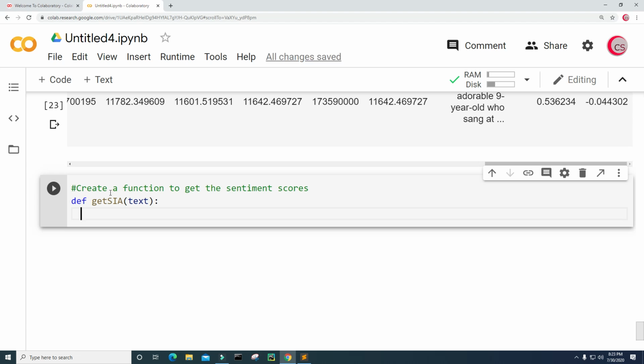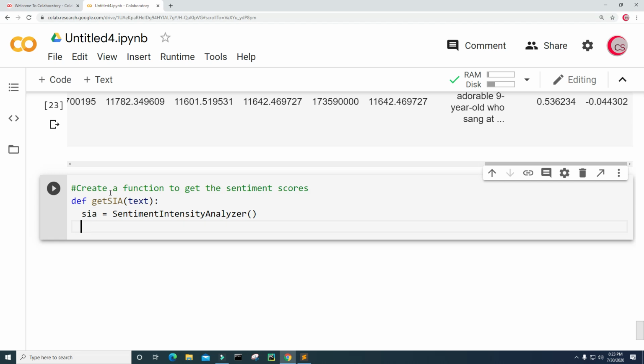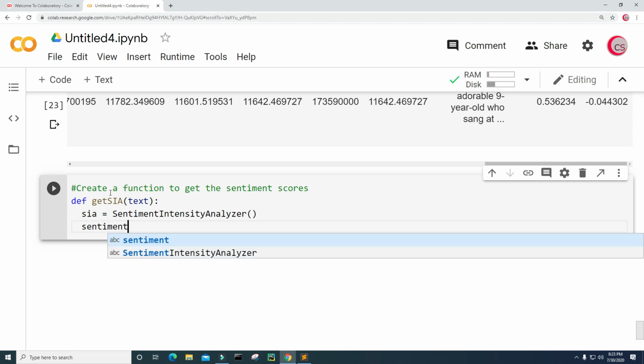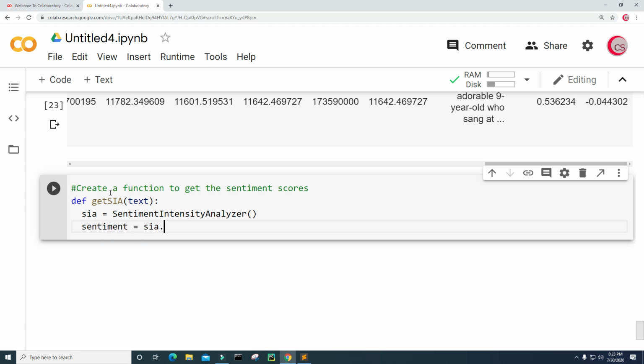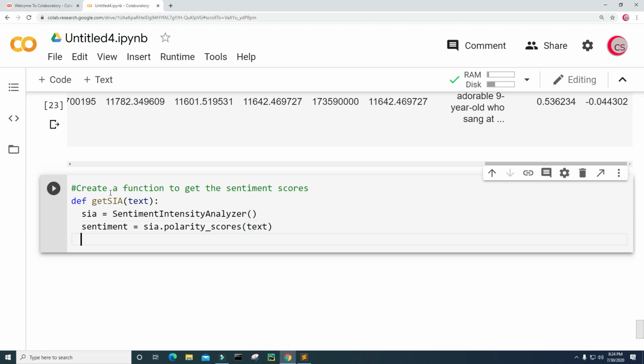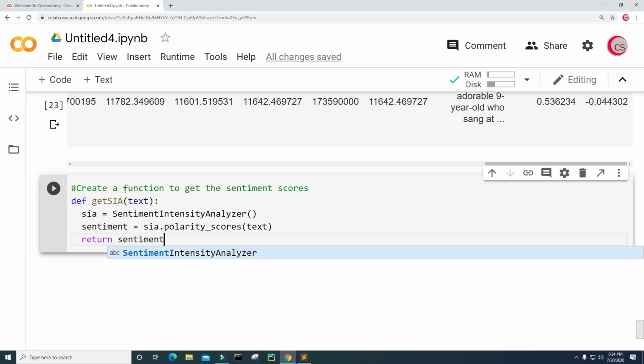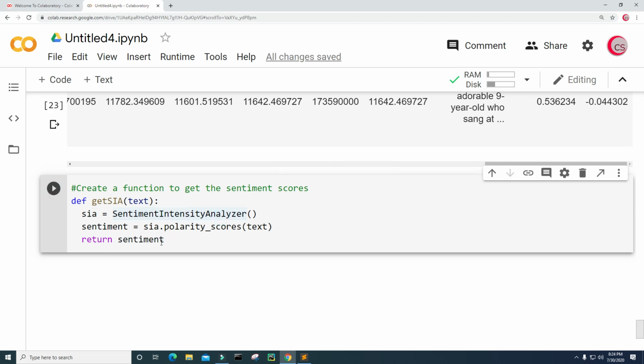So I'm going to create a variable called SIA and set it equal to sentiment intensity analyzer. Next we will get the polarity score. I'm going to create a variable called sentiment and set it equal to SIA dot polarity underscore scores, which takes in some text, and then I'm going to return the sentiment. Let's run this, and let's create a new cell.